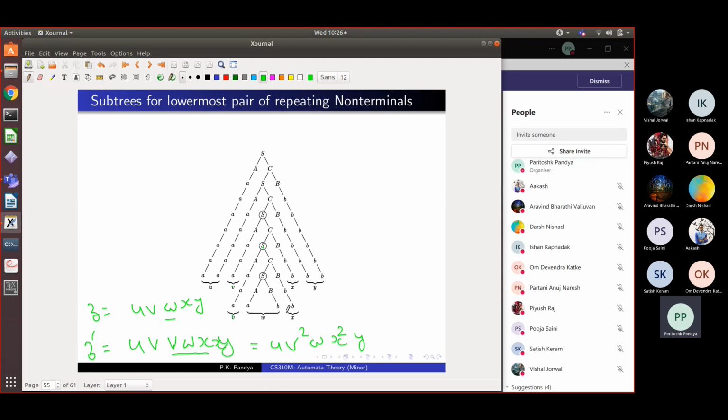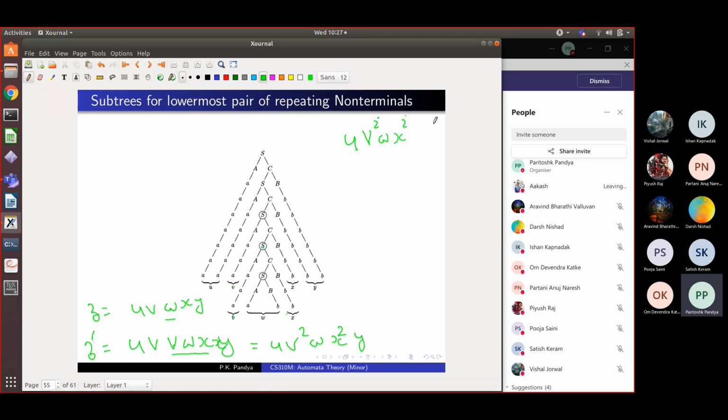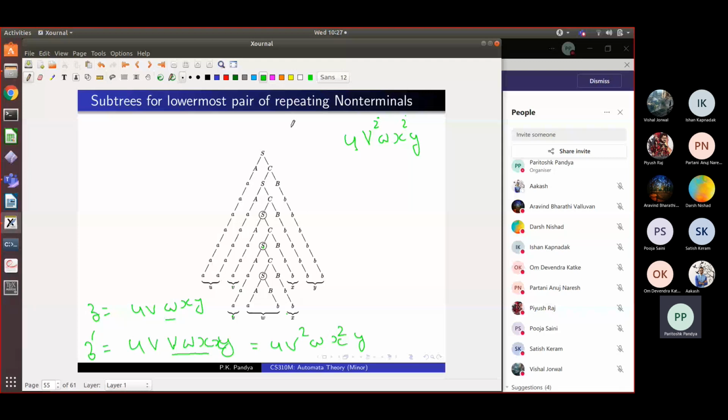So this V and X part can be repeated twice. Again, you can do further substitution and you can derive u v cubed w x cubed y. So basically you get u v to the power i w x to the power i y can also be derived within the grammar. This is the key property. So given a context-free grammar in Chomsky normal form and a long string,